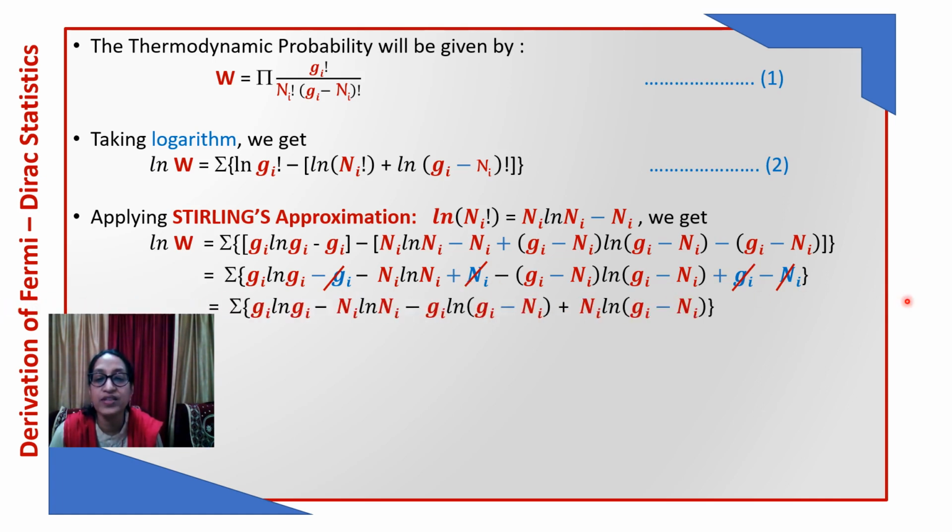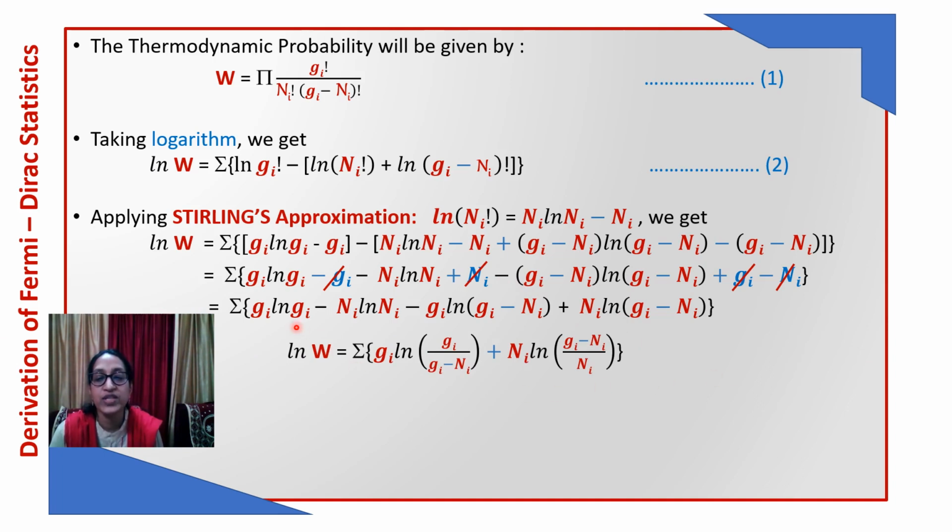Now we will simplify this. Gi log Gi minus Ni log Ni minus Gi minus Ni log Gi minus Ni, and we have minus into minus, this is plus Ni log Gi minus Ni. So we go on simplifying.